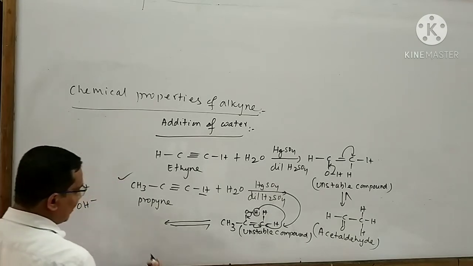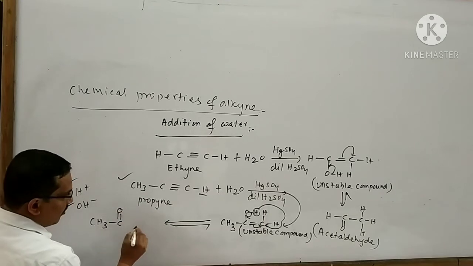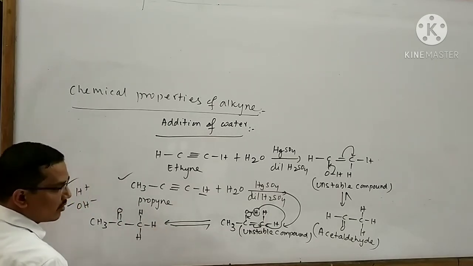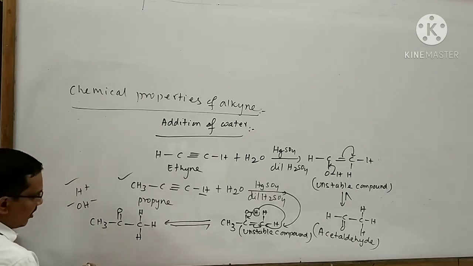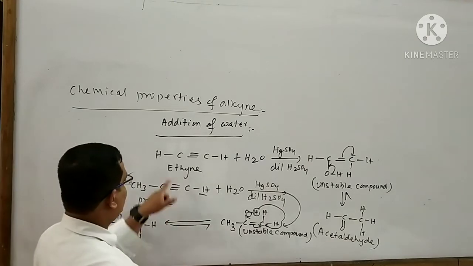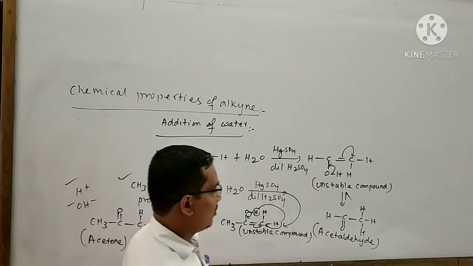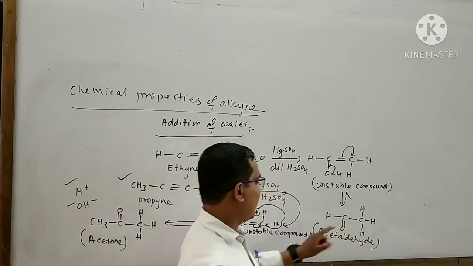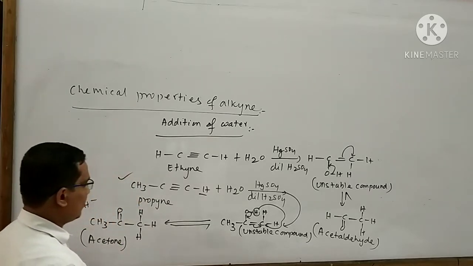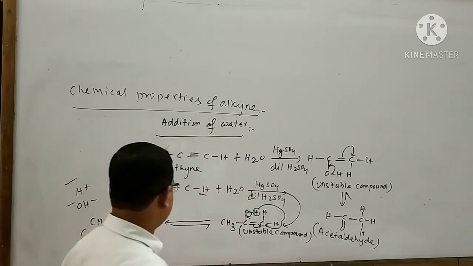As a result, I can write the product like this: CH3 bond C, double bond O, bond C, bond H, bond H, bond H. The name of the product is said to be acetone. For this reaction, I can write a statement like this: ethyne undergoes hydration to form acetaldehyde. For this reaction, I can write a statement like this: propyne undergoes hydration to form acetone.